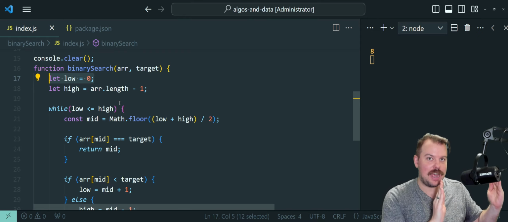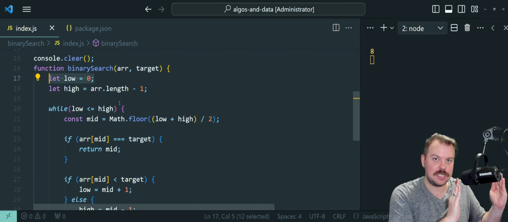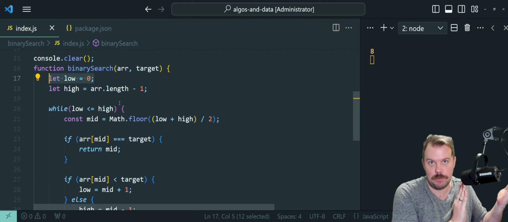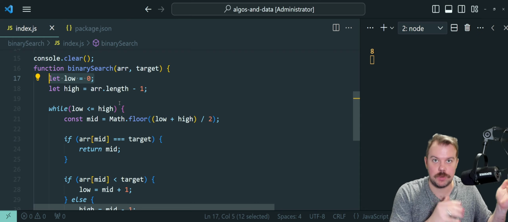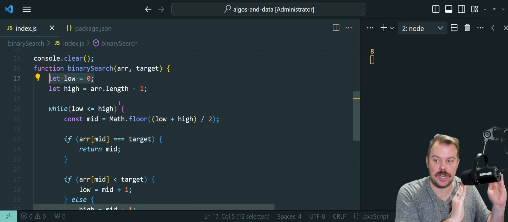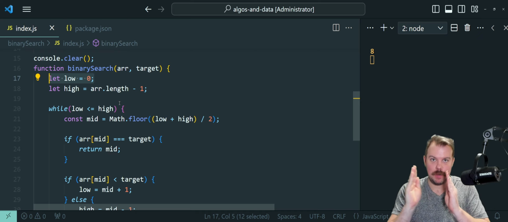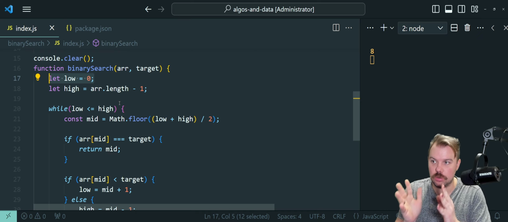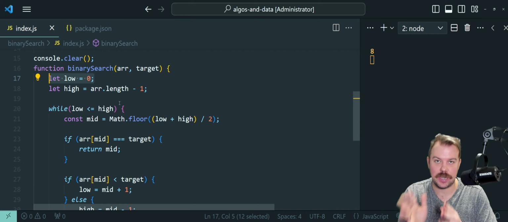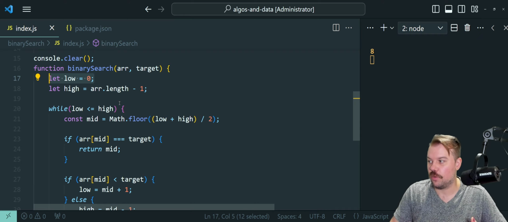Then we have the right half, and we move the index in 1 from where the mid was, because the mid wasn't it anyway, so there's no point in searching the mid again, which means we do mid plus 1, hence why we get that value. Then we do mid plus 1, we have a new low, the same high, calculate a new mid, and go on and go forth, right?